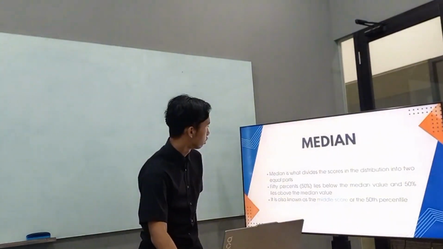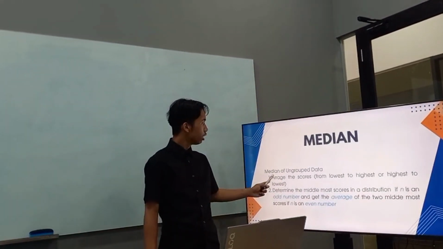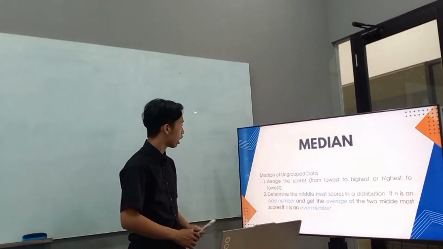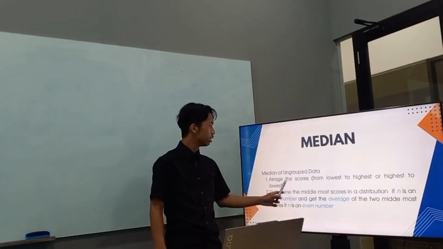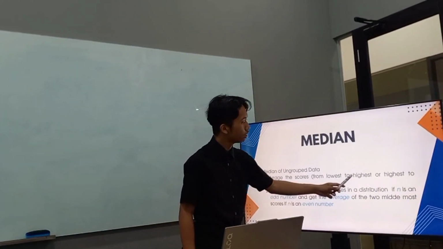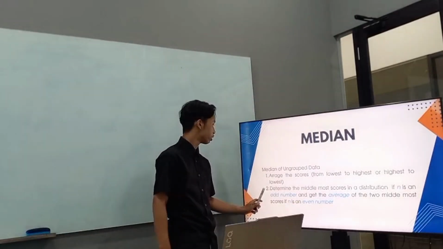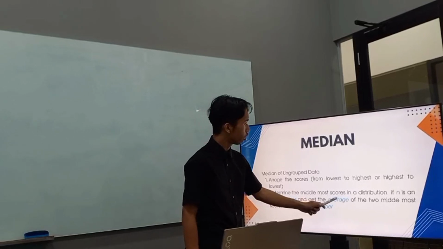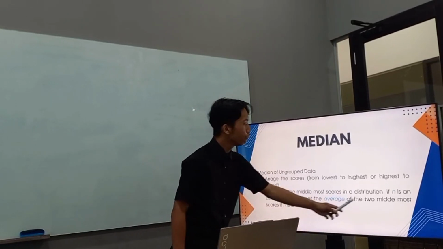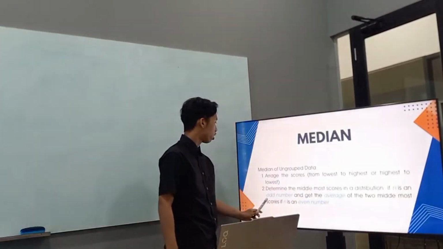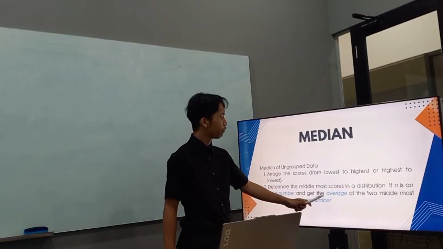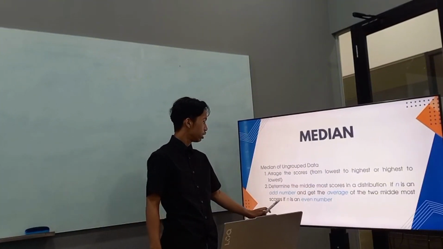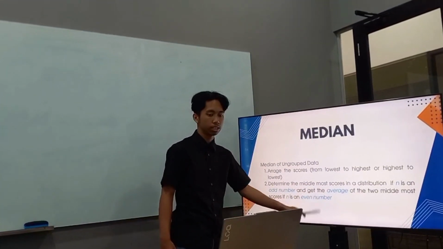Now, the median of ungrouped data, or median in single data. First, arrange the scores from lowest to highest or highest to lowest. Second, determine the middlemost score in the distribution if n is an odd number, and get the average of the two middlemost scores if n is an even number.